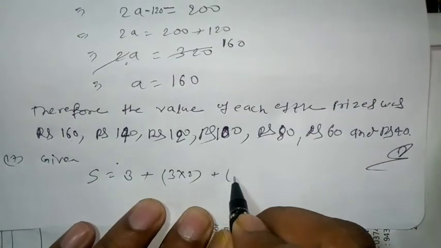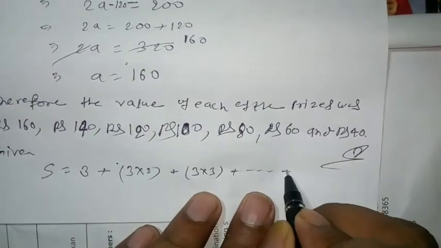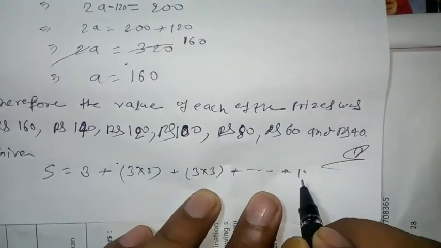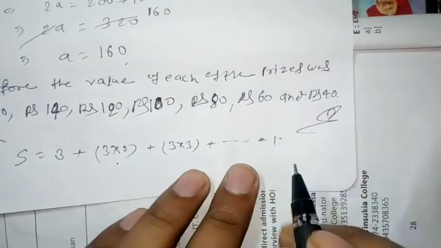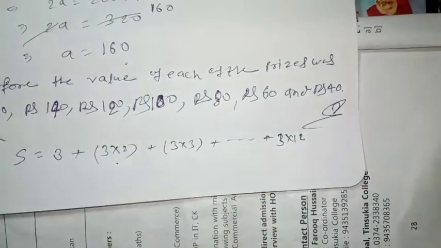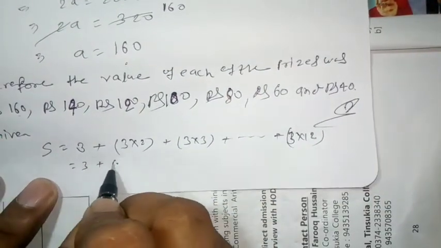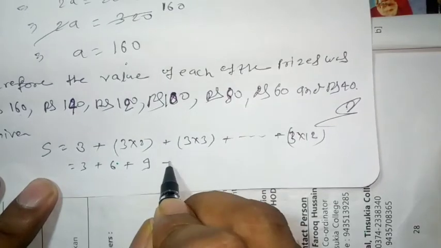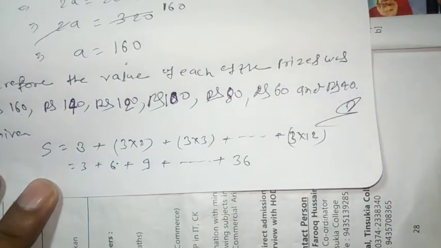Class 3 planted 3 into 3, and so on. Class 12 planted 3 into 12, which is equal to 3 plus 6 plus 9 plus dot dot dot plus 36.